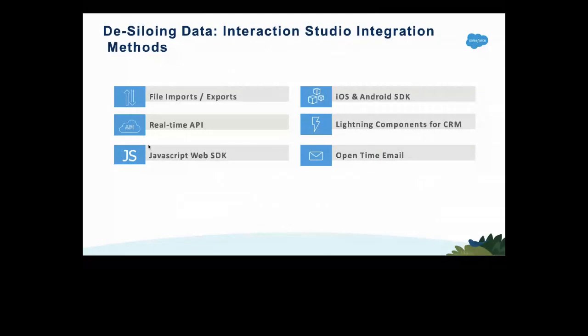And apart from this, there are Lightning components. If you want to stream some data, let's suppose, take an example of a Salesforce sales person, where you want to see the customer profile inside Salesforce when you want to crack the deal, there are some Lightning components available for CRM, especially the Interaction Studio components. They would like to see the basic information of the Interaction Studio profile, and some sort of NBA templates or NBA products. But the only thing I can confirm is we can't stream the same data which I've showcased, right?